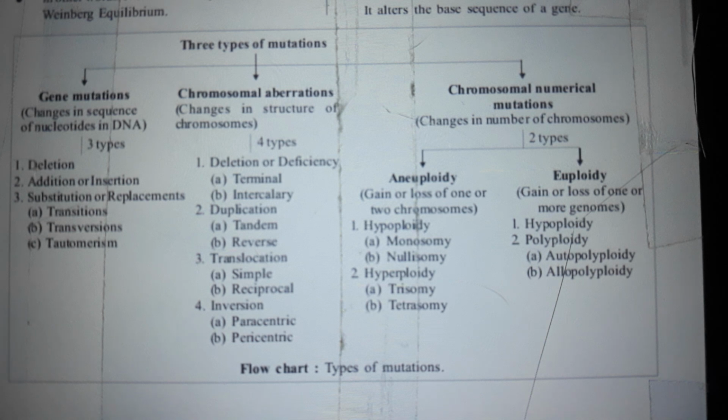In chromosomal numerical mutations, changes in the number of chromosomes, you have 2 types. One is aneuploidy, where you have gain or loss of 1 or 2 chromosomes: hypoploidy, monosomy, nullisomy, hyperploidy, trisomy, and tetrasomy. Euploidy is gain or loss of 1 or more genomes: haploidy, polyploidy, autopolyploidy, and allopolyploidy.